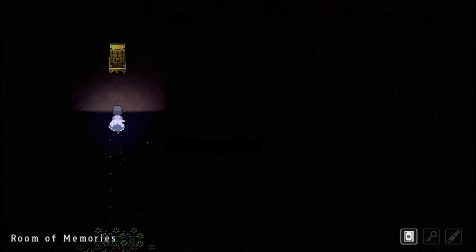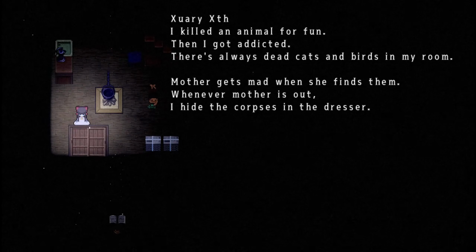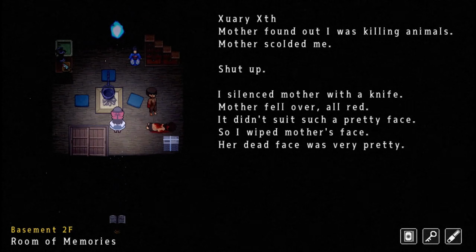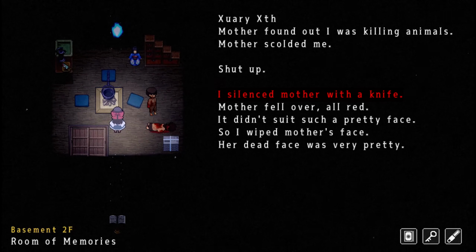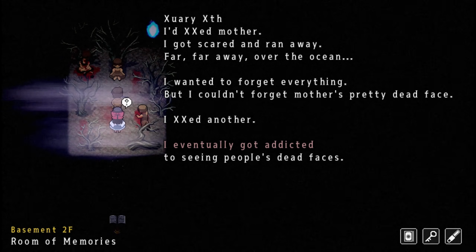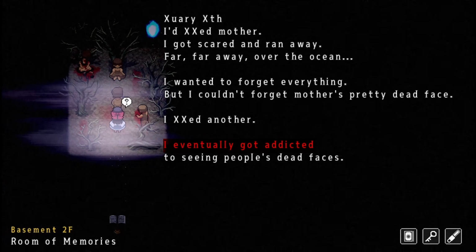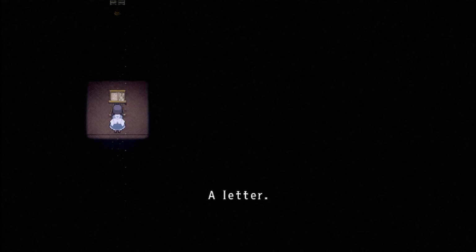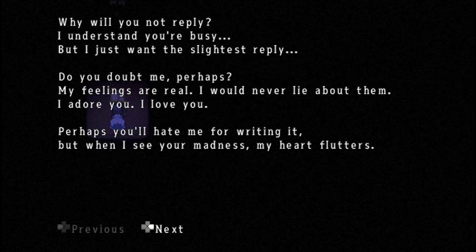Let's start with Alfred. Some of Alfred's early life is revealed in his diary, including a fascination with killing animals, much to his mother's distress. His obsession escalated over time, eventually leading him to kill his own mother and wipe the blood from her face to preserve her beauty. Initially overcome by guilt and fear, young Alfred fled to another region, where he eventually continued to kill people, driven by the thrill of ending lives and observing their final moments. At some point, he met Monica, and they married. Alfred took on the Drevis name, and they had Aya.